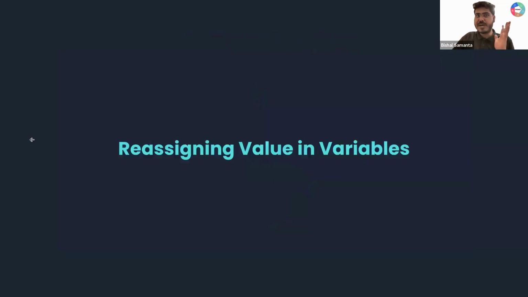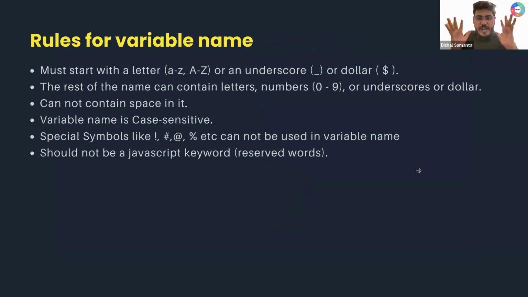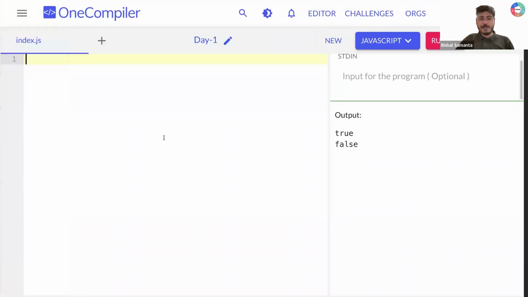We saw the data type part. Okay. So now let's see a few more things. Now we are going to understand that there are a few rules to create a variable. So when you create a variable, like when you create a box, there are a few rules present in it. Let's see it one by one with practical examples.